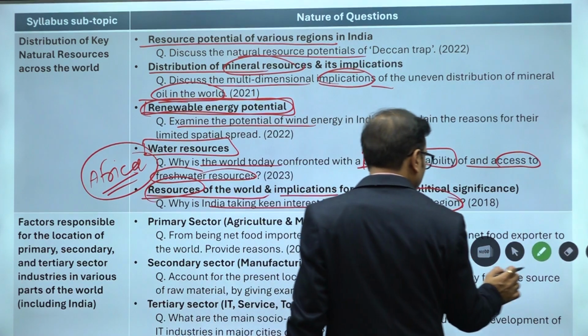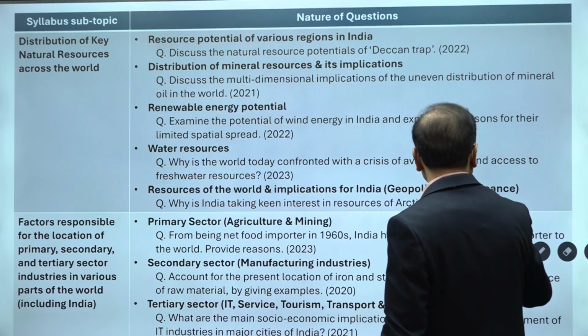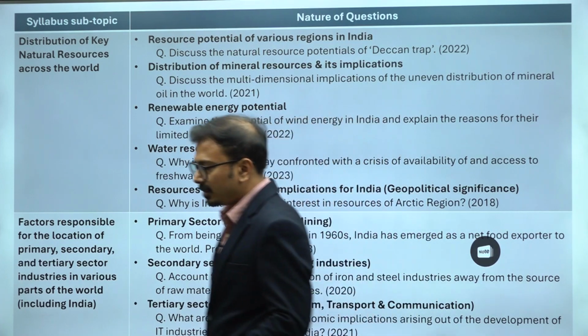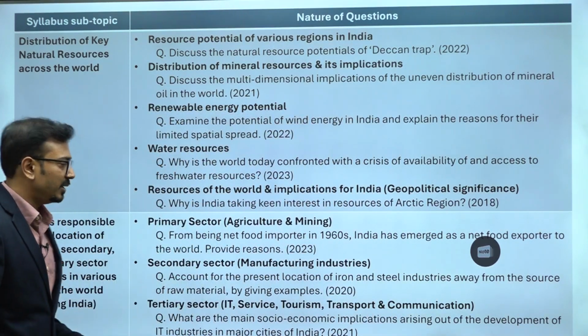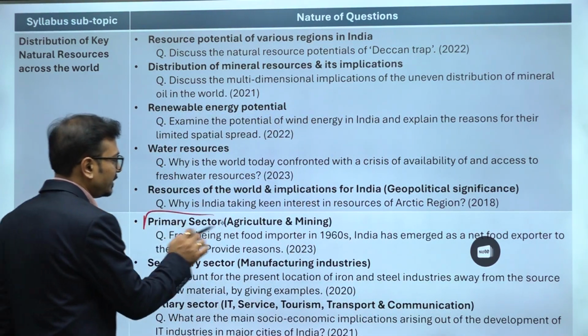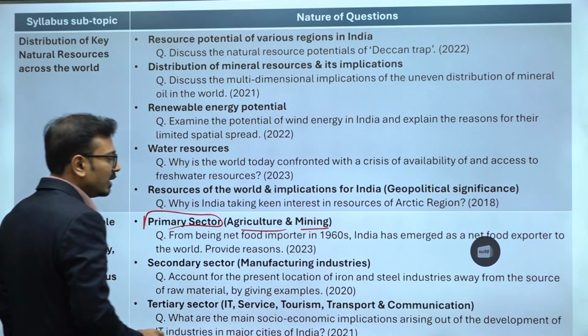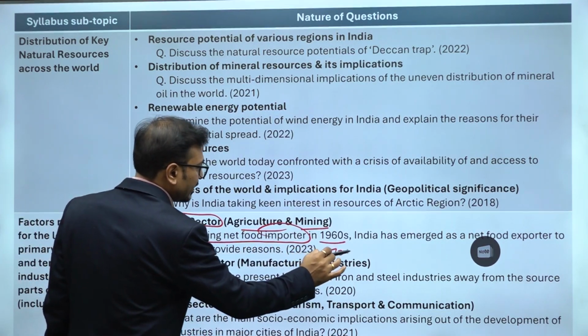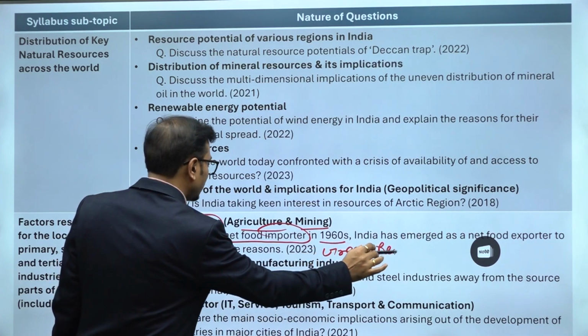Then industries. What kind of questions are they asking in industries? Generally they are related to location factors. But let's see what industries are included here. Primary sector, if you see, is agriculture and mining. Last to last year there was a question on being the food importer. So basically it is the green revolution question, right?